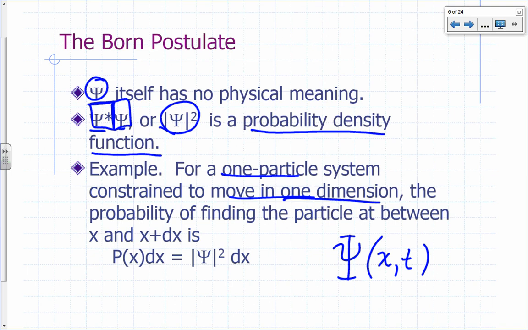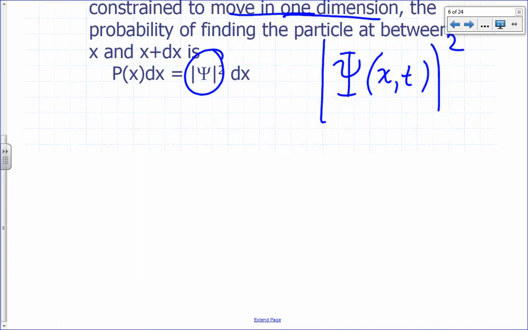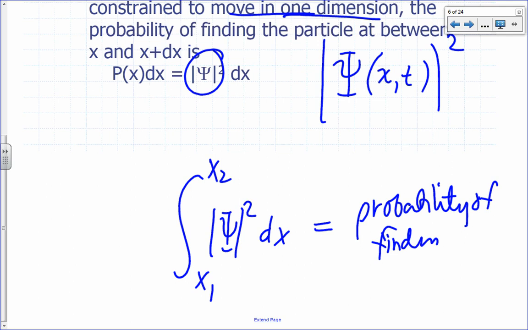If we take the square of psi, whatever it is, complex or real, you take its complex conjugate, multiply by the function itself, and you get psi squared. The integral of psi squared dx: if you integrate psi squared dx from x1 to x2, that is going to be interpreted as the probability of finding the particle between x1 and x2.